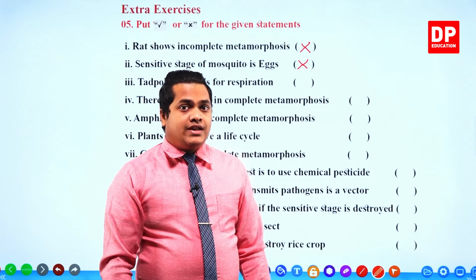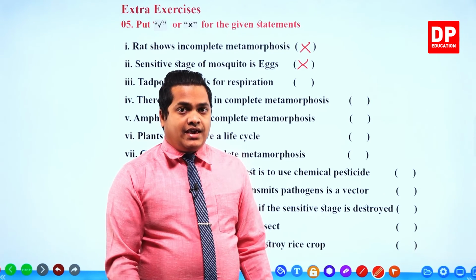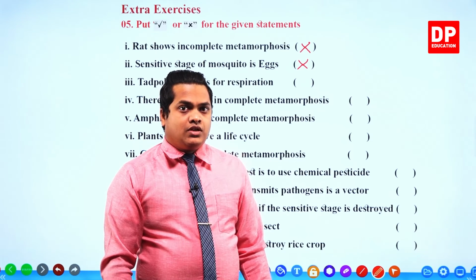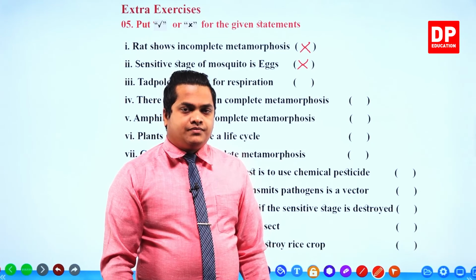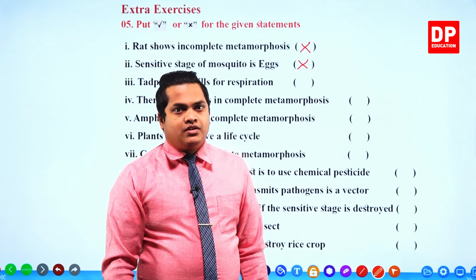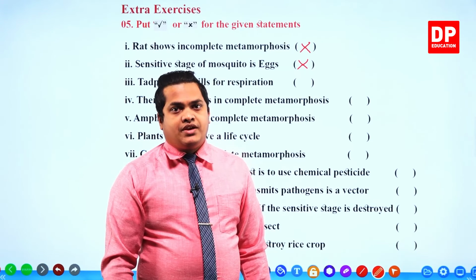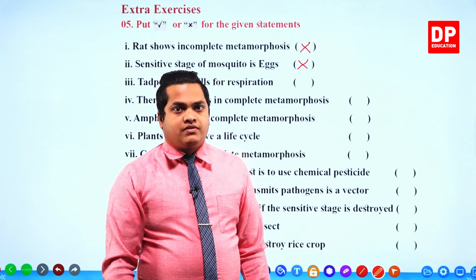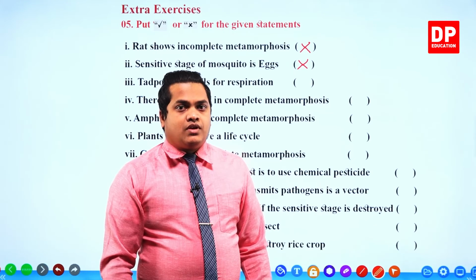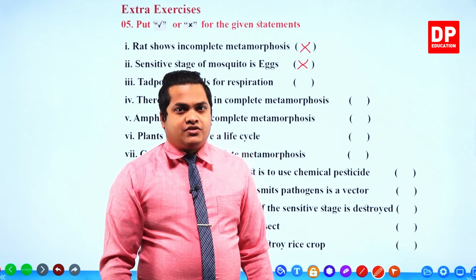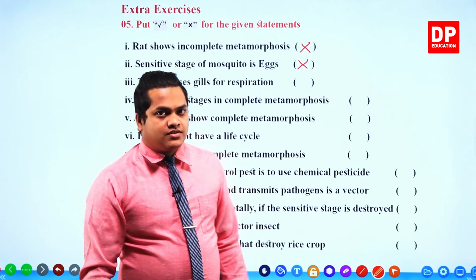So, my dear children, the eggs of a mosquito are pretty much strong. However, if you take the larva stage, larva will not be able to survive without water. So, the larval stage is the sensitive stage of the mosquito, not the eggs. So, it is incorrect.